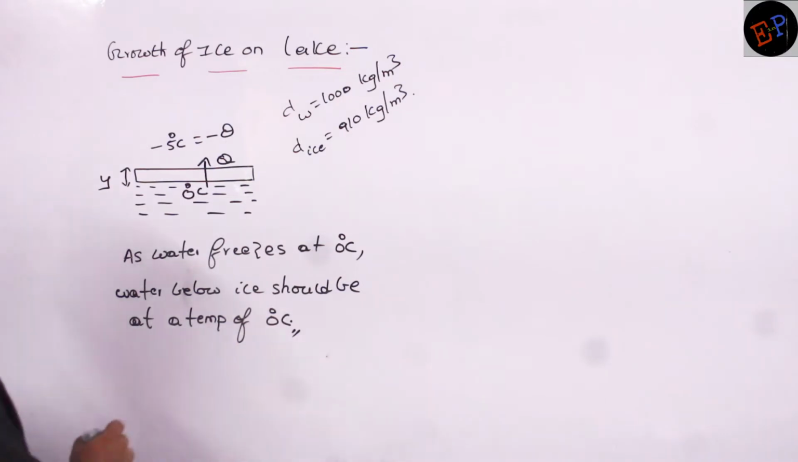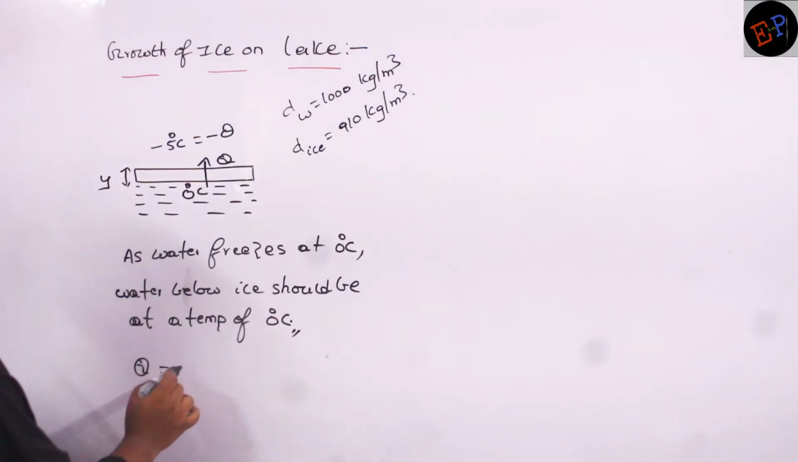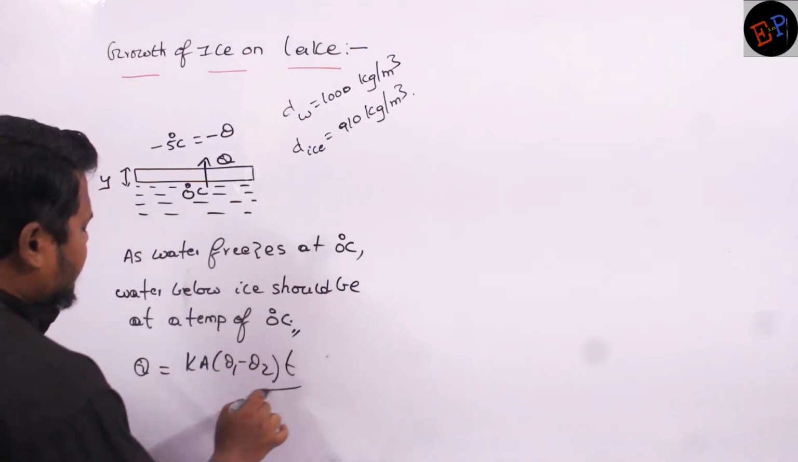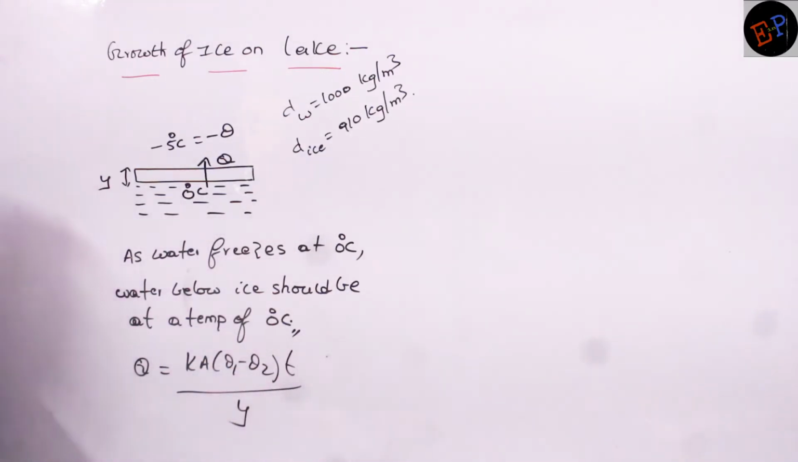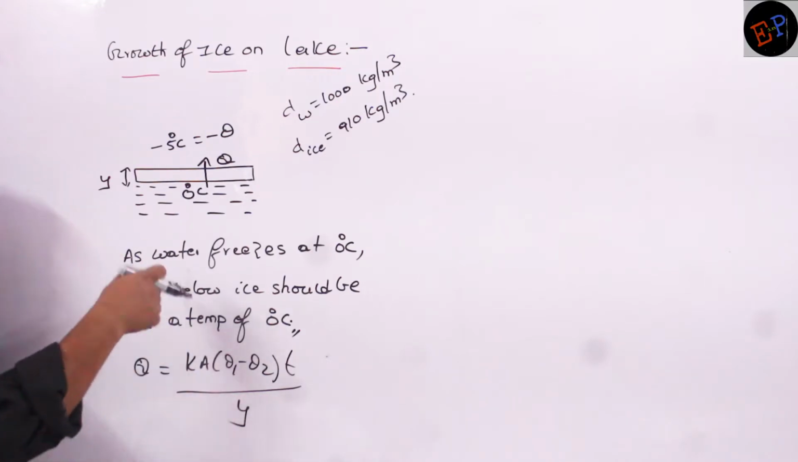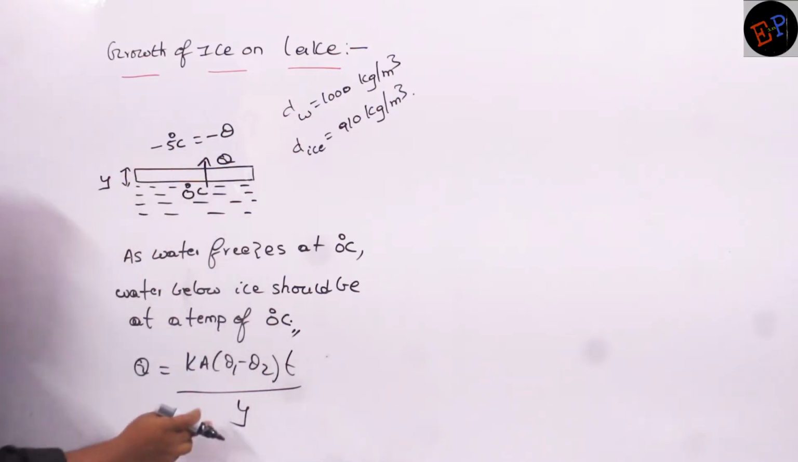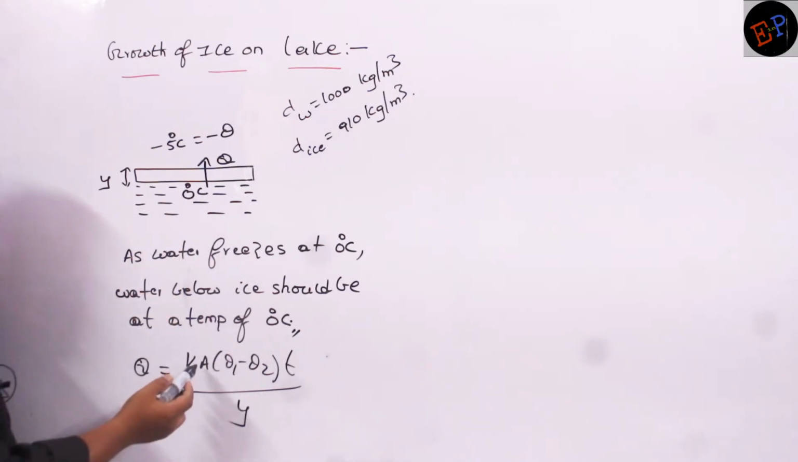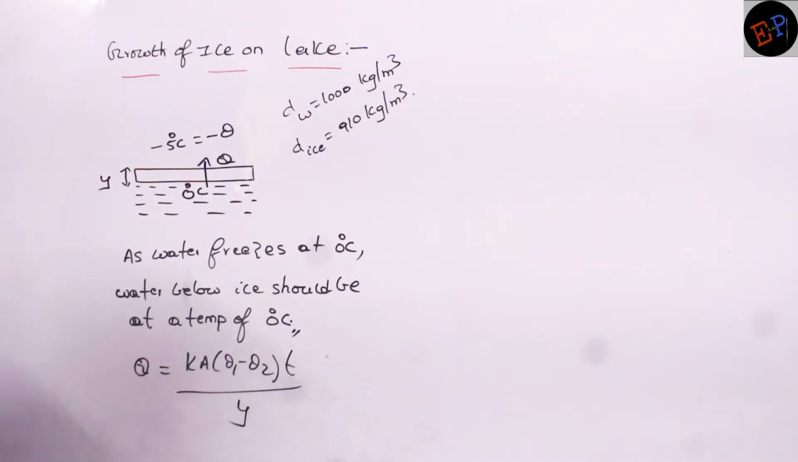Therefore, what is the amount of heat energy that can flow? Q is equal to K A (θ1 minus θ2) T divided by y. Can I write like this? This is the amount of heat energy which can be transferred. Here y is the thickness of the ice. K is the coefficient of thermal conductivity of this ice, A is the surface area of ice, θ1 minus θ2 is the temperature difference, and T is the amount of time for which this heat energy is flowing. Are you able to understand?